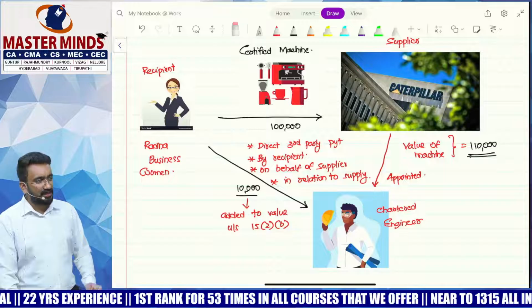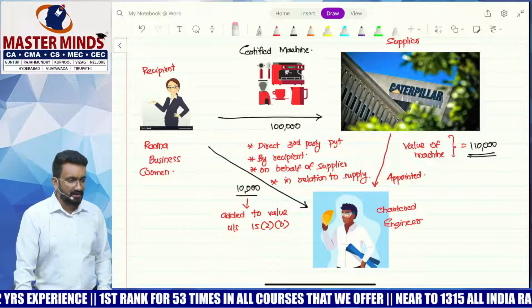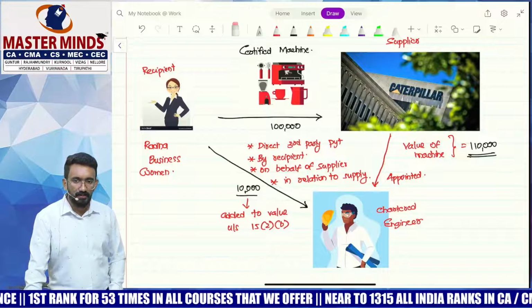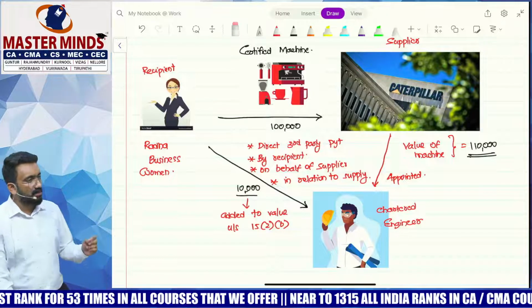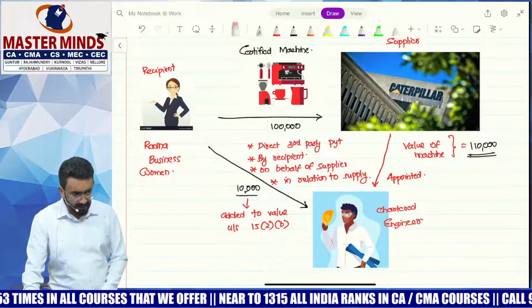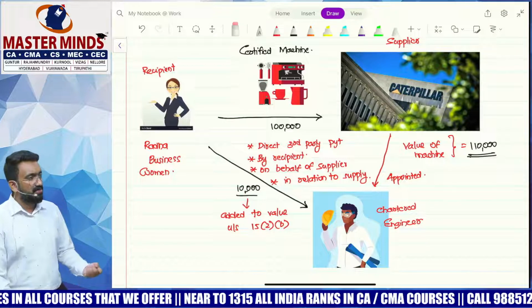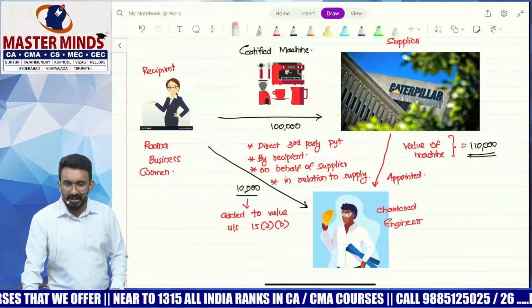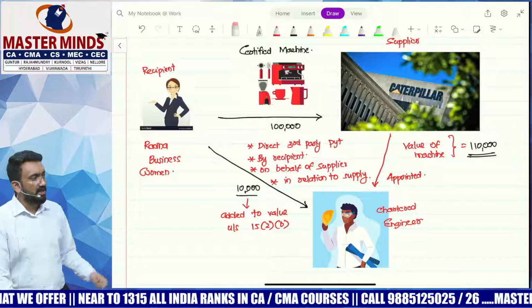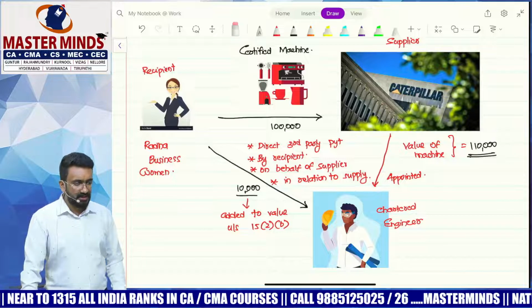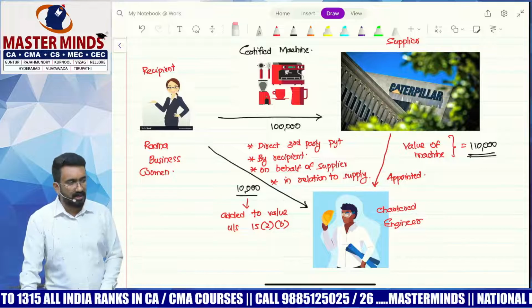Now, should this particular 10,000 be included in the value, is the question. They said yes, because under 15(2)(b), this will become what payment? Direct third party payment. Made by whom? By Radha, the recipient. This payment should have been made by whom? The supplier. On behalf of the supplier only, I'm making this payment. Is this payment in relation to the supply? Yes. Any incidental expenses directly paid by the recipient will have to be added back to the value.